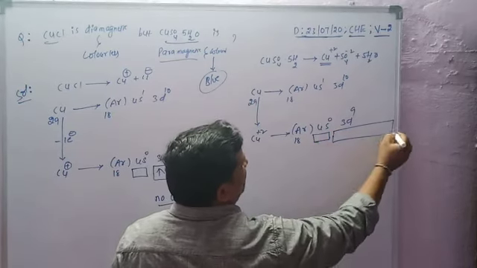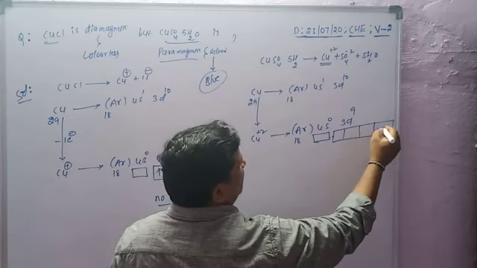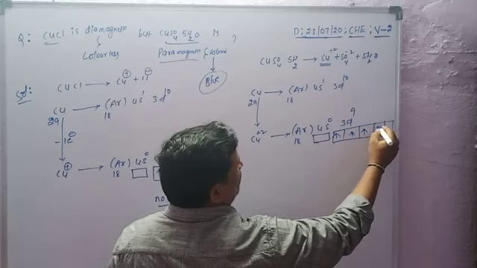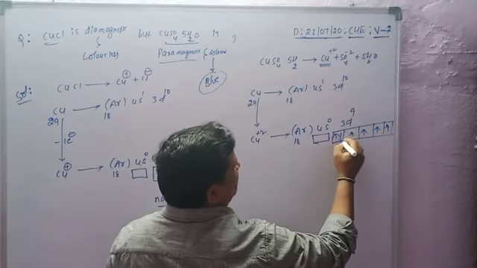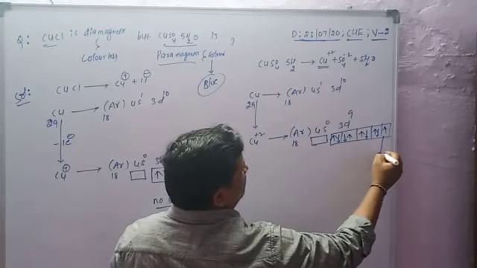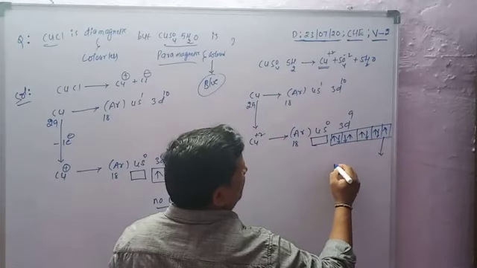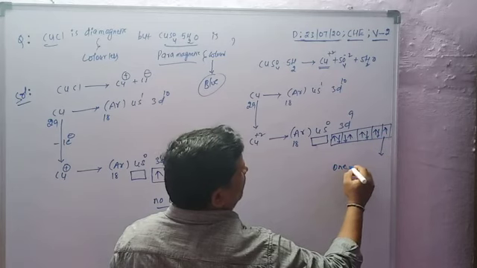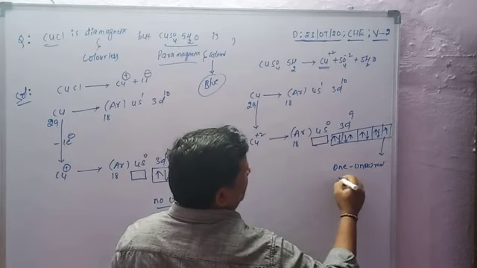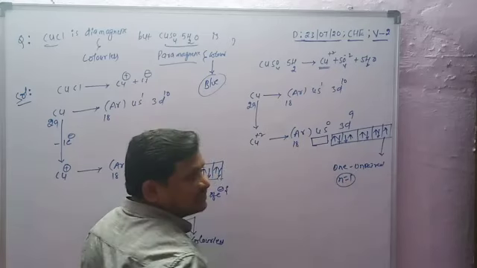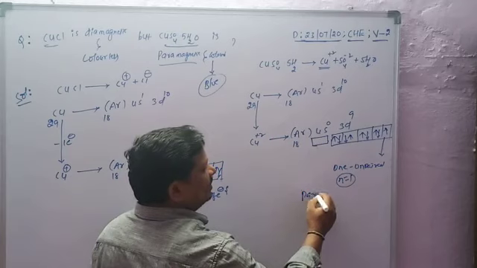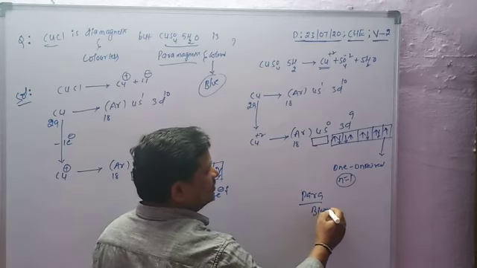In 3d9, counting 1 to 9, there is one unpaired electron, so n equals 1. So it is paramagnetic and its color is blue.